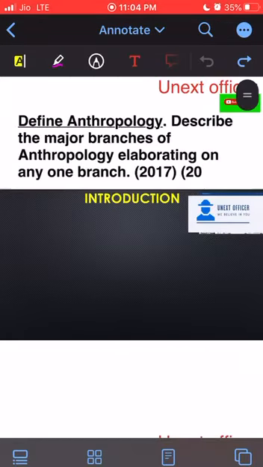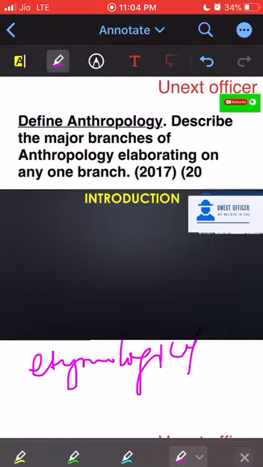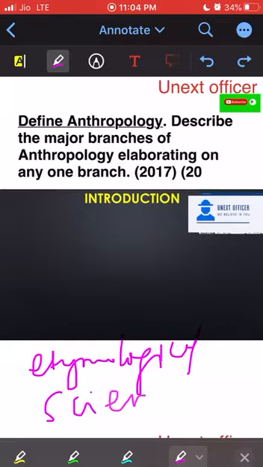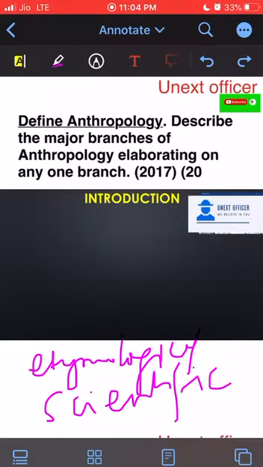First, we can give an etymological meaning, and second, we can give a scientific meaning. Etymological meaning, I hope you understand, means we have to go as per the terminology.